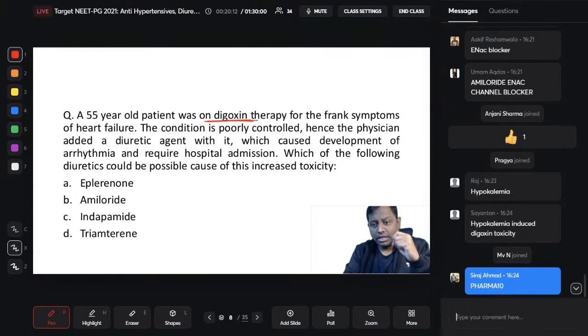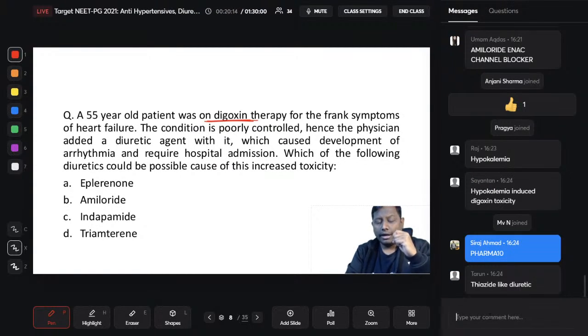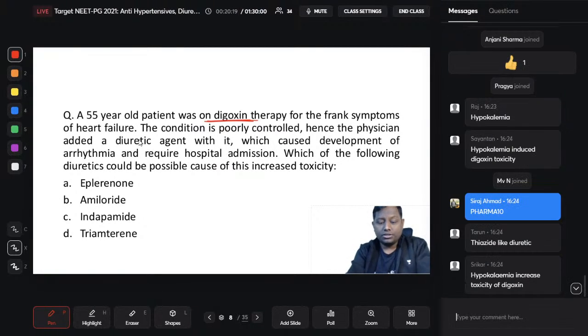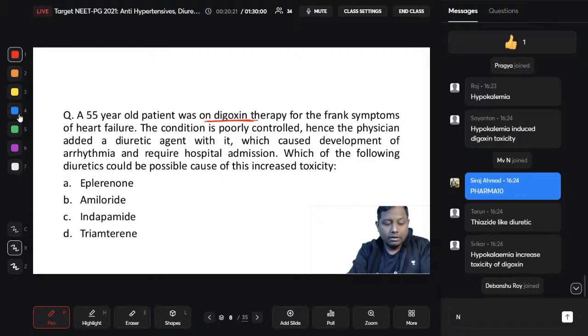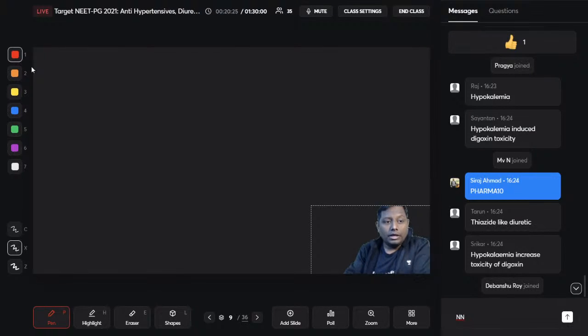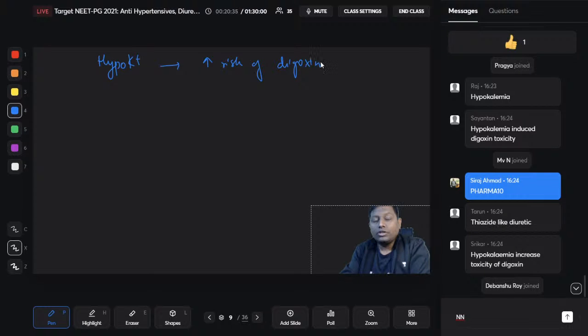Absolutely, Dr. Shantan, you have also got it, Raj, you have also got it, right? Definitely we are talking about hypokalemia, because digoxin, yesterday I told you guys, in a patient with hypokalemia there is an increase in the risk of digoxin toxicity, because in hypokalemia digoxin binding with the sodium potassium ATPase increases. Okay, so digoxin toxicity is actually increased with hypokalemia. I hope it is clear to all of you.